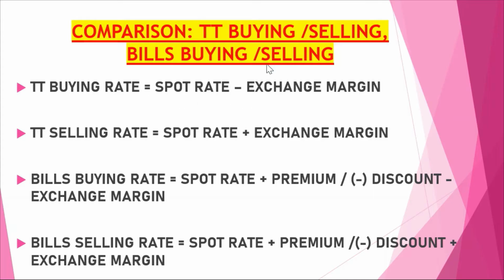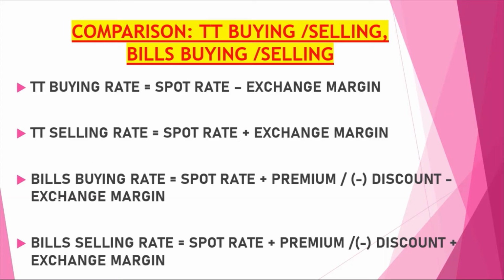I told you that in buying rate, you just remember the buying, because buying is always lesser, a lower amount. So TT buying rate is spot rate minus exchange margin. This margin is for the bank. Similarly for the TT selling rate, spot rate plus exchange margin. When selling is there, the bank will add the exchange margin. Whatever margin is there, the bank has to add it.